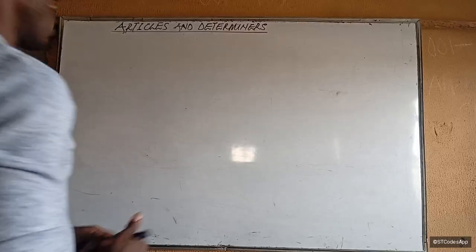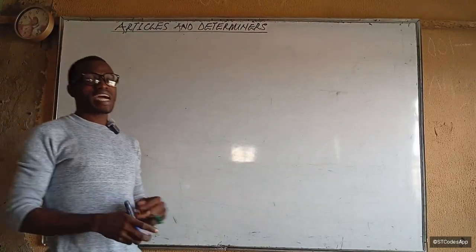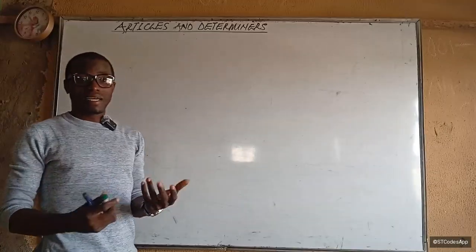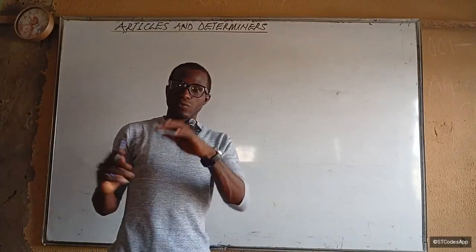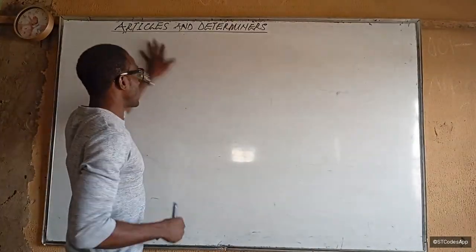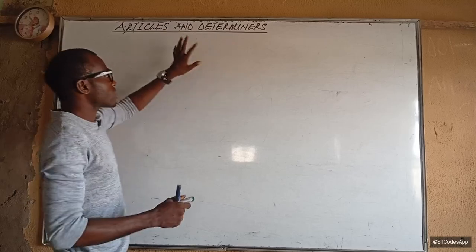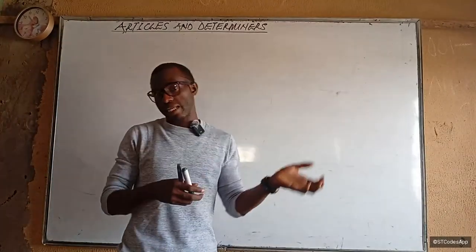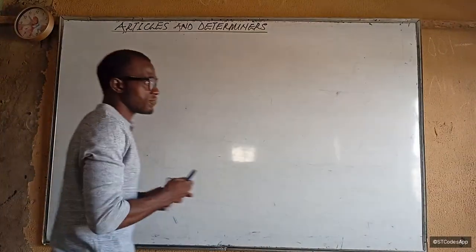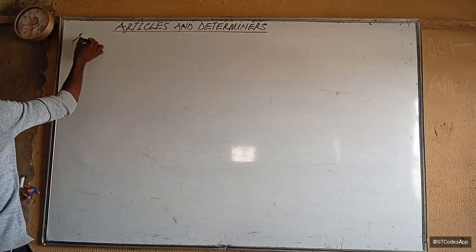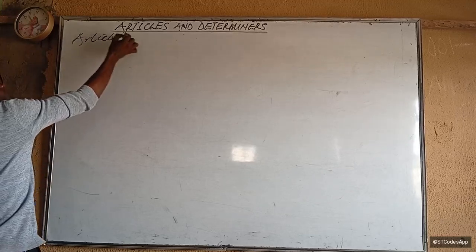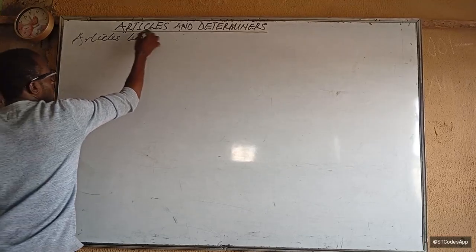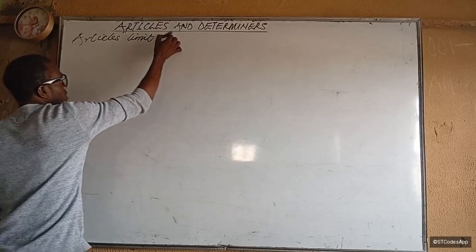All right, let's begin with articles and determiners. So what are articles and determiners? First, I want you to know that articles are under determiners, okay? So determiner is like the superset, and an article is just under that superset. Basically, an article limits a noun, okay? An article does what? An article limits. Articles limit nouns, or articles limit a noun.